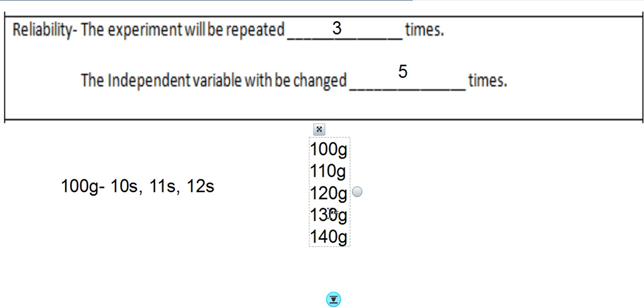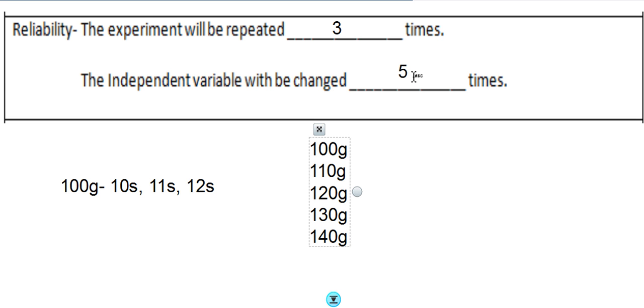Okay? What that does is it just makes sure that I know that the pattern that I see is going to act the same across a whole range of numbers. If I just did it for 100 grams and 110 grams, I might see a difference, but the difference might have no effect after 110 grams. Adding more weight might have no effect at all, and I wouldn't know that unless I tested it. Okay, so that's why we have to change our independent variable 5 times. So the experiment is always repeated 3 times, and the independent variable is always changed 5 times. And that's just for a numeric variable.